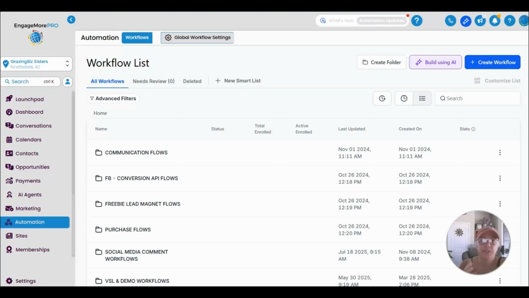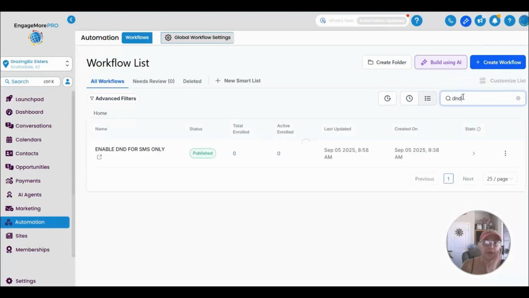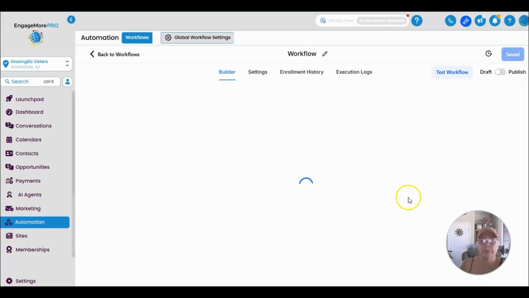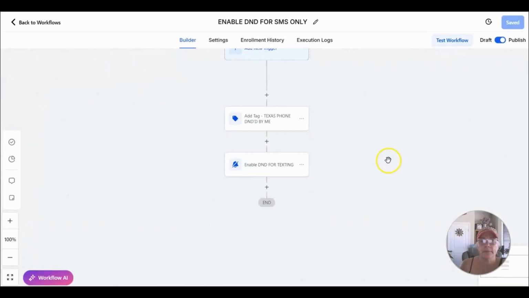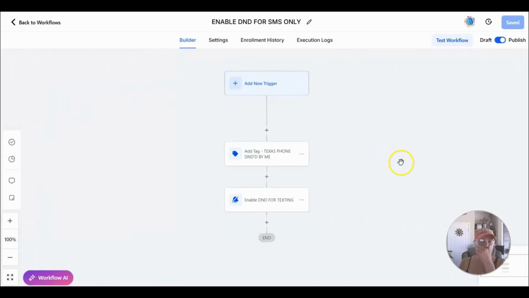Okay, so the first thing I want to do is come into automations, and we're going to head over to create a workflow. Now I've already done this, so I'm actually going to just pull up the one I've done, but you would go there to create a workflow. The first one I've got set up is enabling DND, which is enabling do not disturb basically for SMS only. This is real simple. So I'm not going to start from scratch because it's really easy.